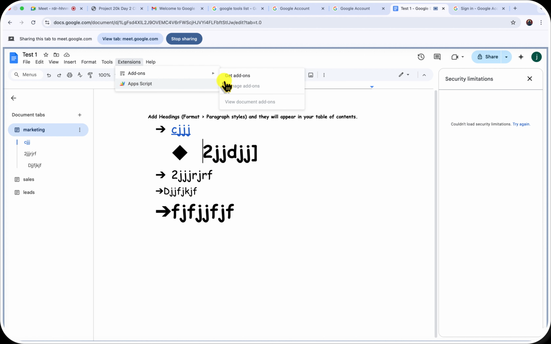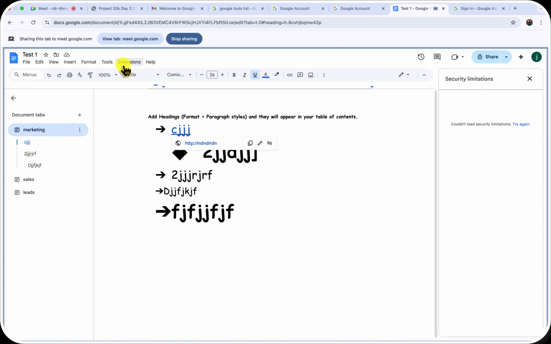And then we have extensions. Google now allows you to add extensions into your document. But for the focus of this class, you don't need so much of all this. This is just a simple rundown of how to use your Google Docs. Whether you're a virtual assistant that needs to work across documents, that's just the basic tools you need to work with it. It's not rocket science. I think that is all that you need to know.